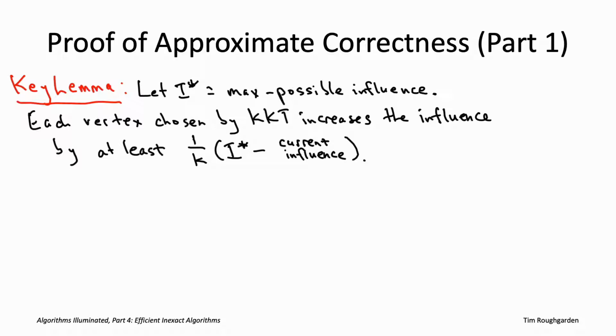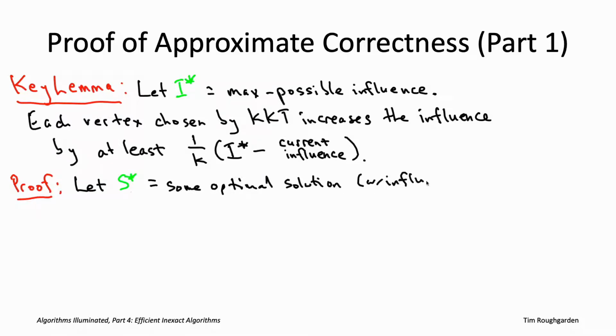So some notation, let's consider an arbitrary optimal solution. So some k vertices, call them capital S star. By optimal, I just mean they have the maximum possible influence. So influence I star. So the plan is we're going to fix some subset of the possible activated edges. That gives us a coverage function as we've seen.